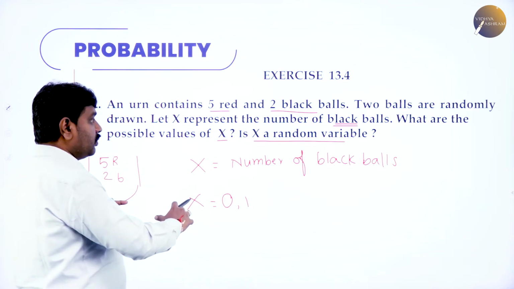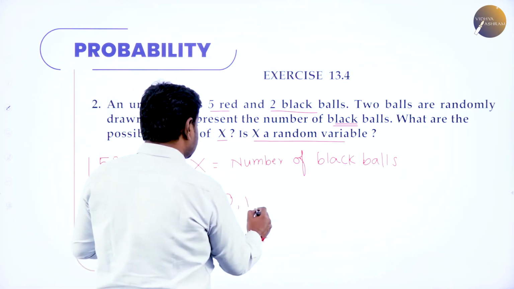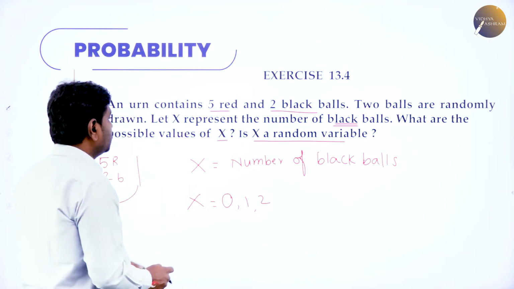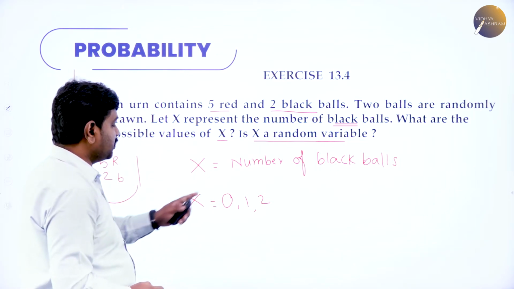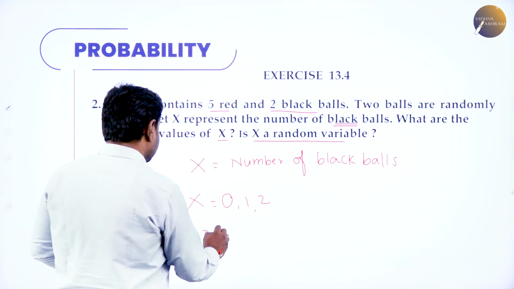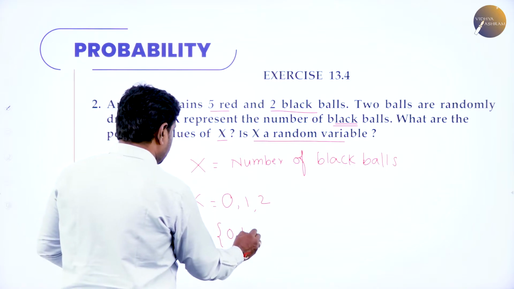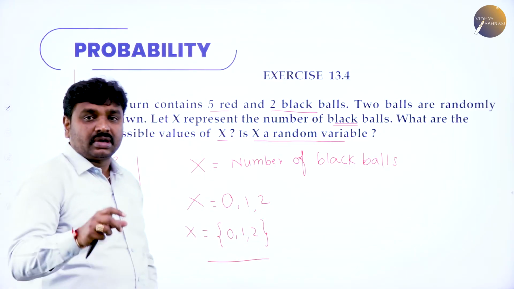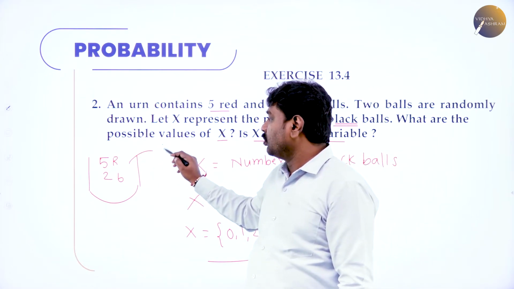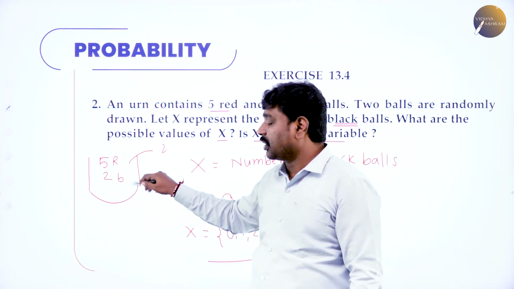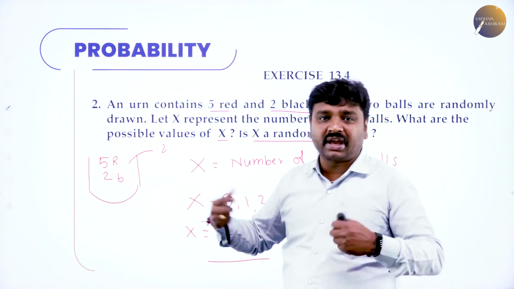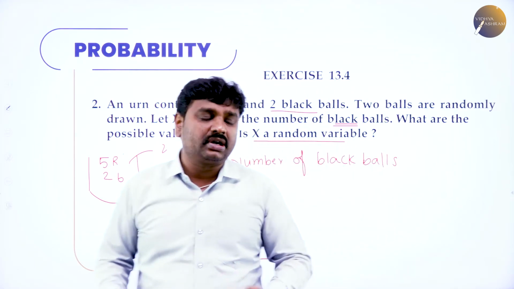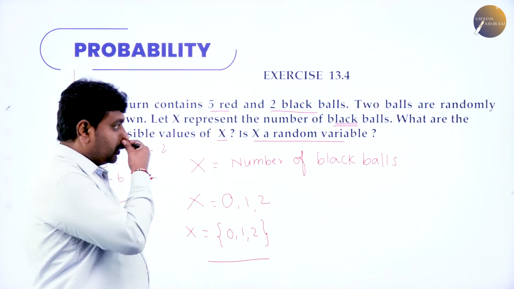Or if you draw both black balls, because 2 black balls are there, it is 2. So I'll write it as a set: x is 0, 1, 2. These are the possible values. If you draw both red, 0 black balls, or any 1 red and 1 black, or both black. So 0, 1, 2 are the values.